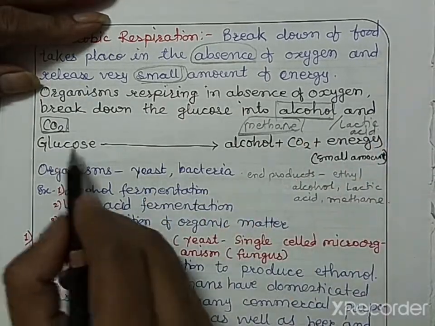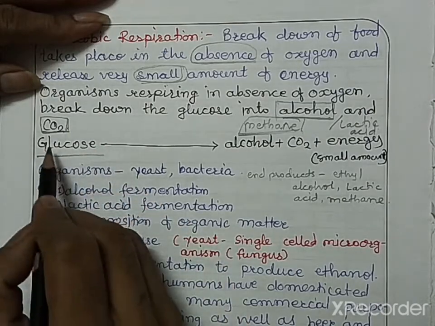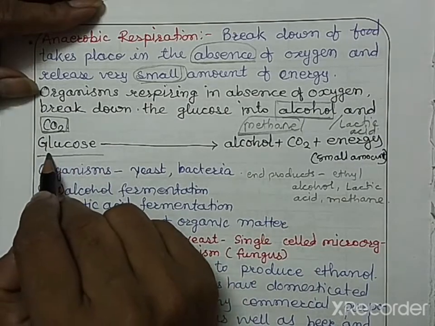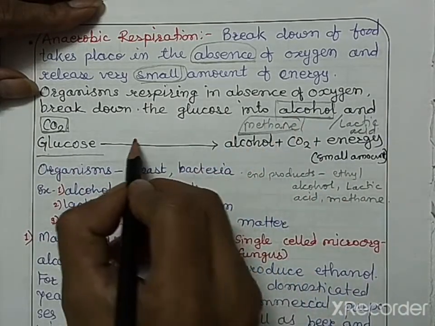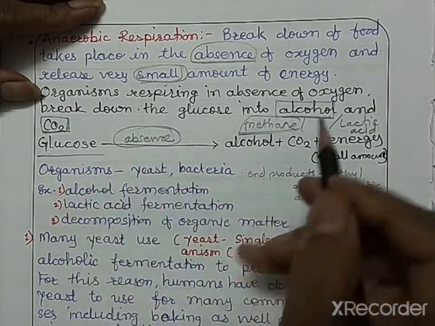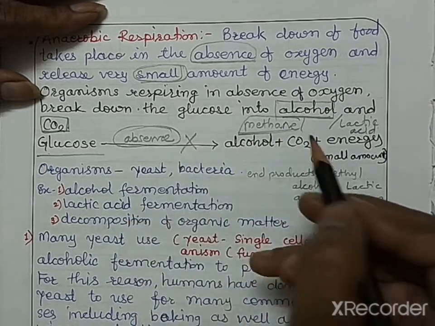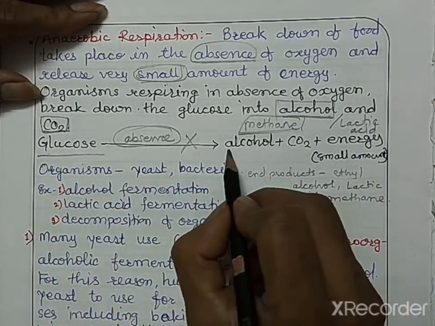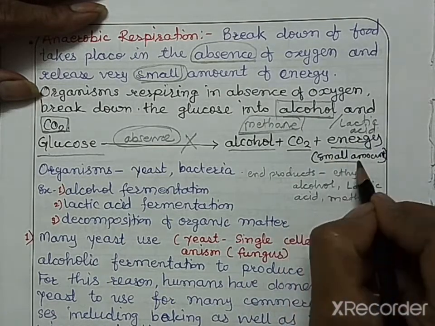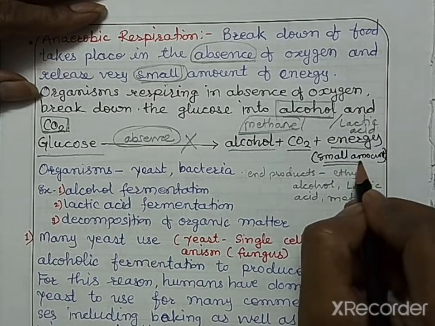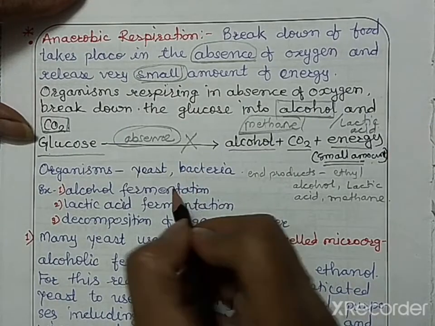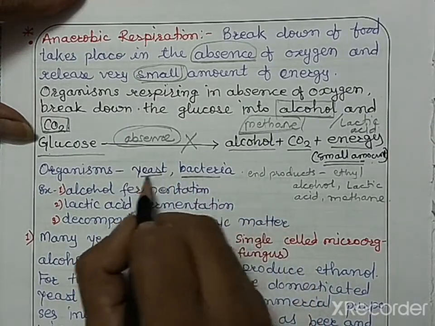We can write this chemical equation, as anaerobic respiration is also a chemical process. Glucose is broken down in absence of oxygen, so we will not write anything for oxygen here. Glucose is broken down into alcohol, carbon dioxide and energy. Here the energy that is generated is very small in amount. The organisms that perform anaerobic respiration are some bacteria and yeast.